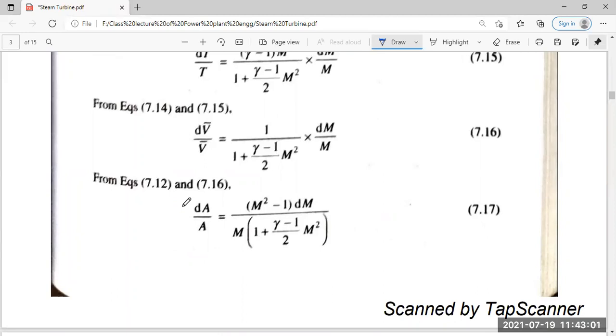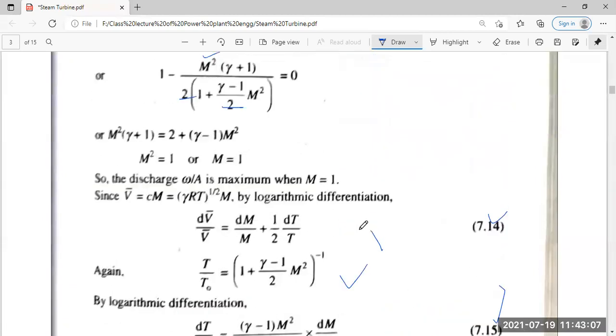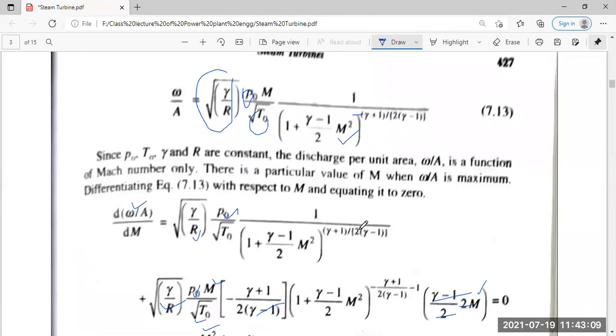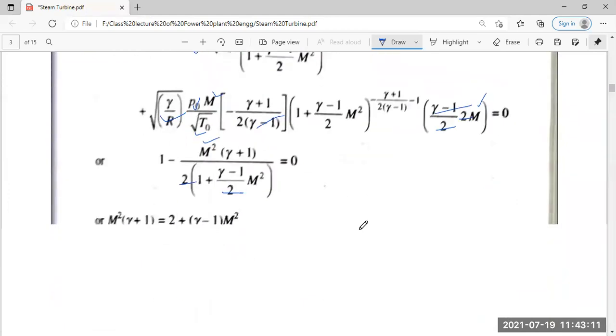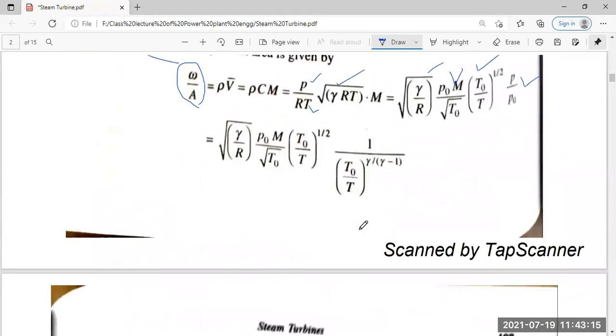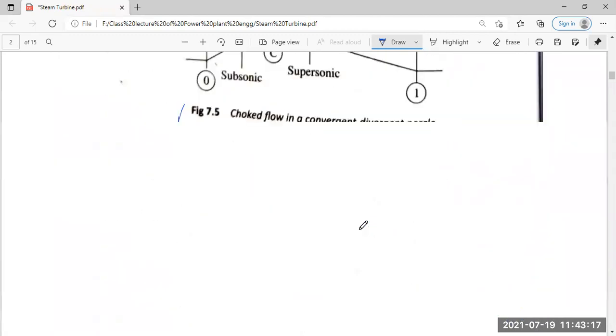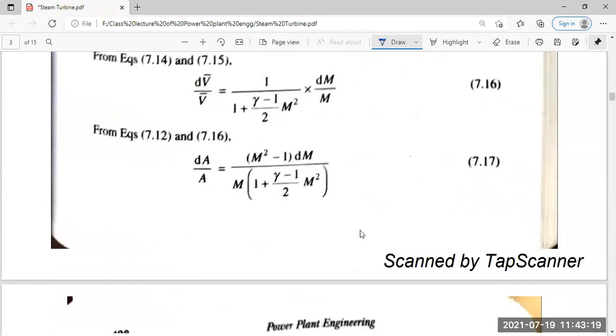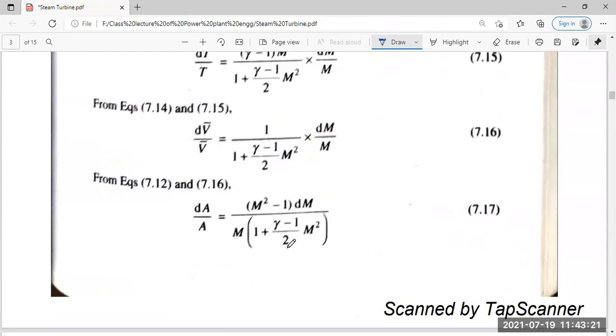Equations 12 and 16 become dA by A equals m square minus 1 dm divided by m. What is 12? 12 is here. Equations 12 and 16 become m square minus 1 dm divided by m into 1 plus gamma minus 1 by 2 into gamma square dA by A.